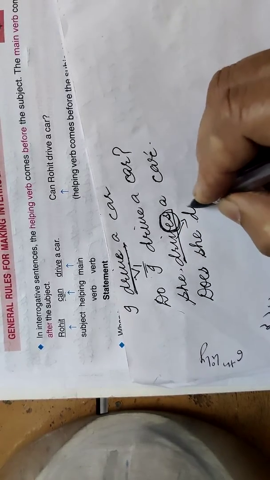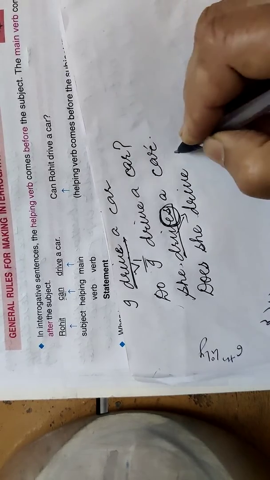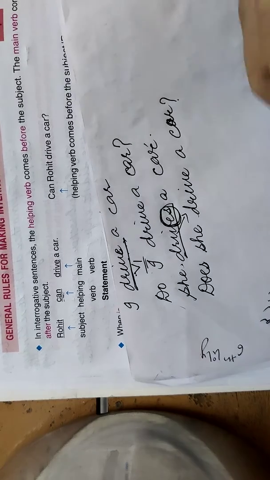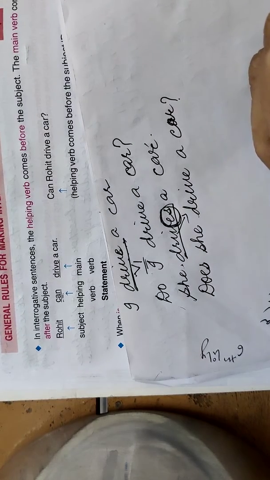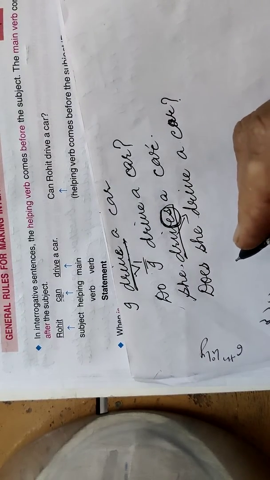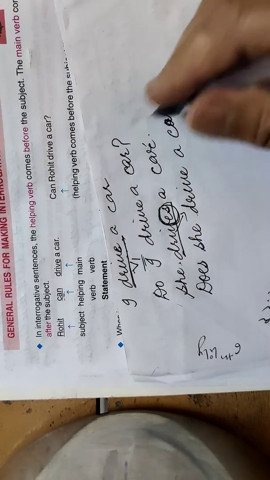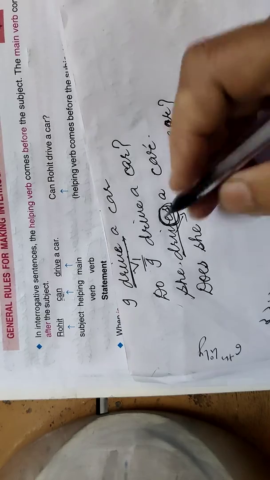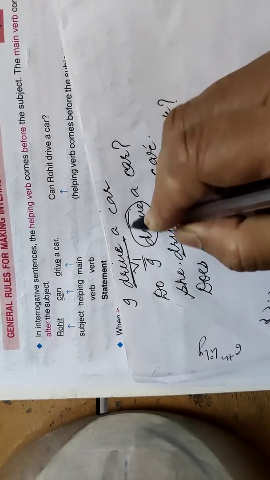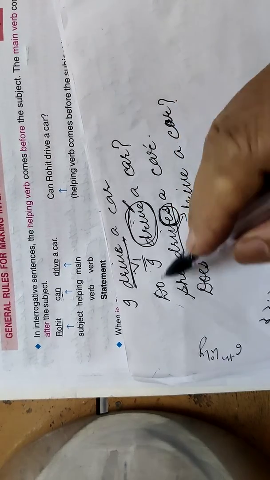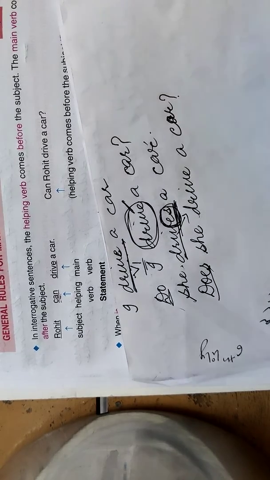Does she drive a car? Now children, I know this concept will be clear to you. You have to keep in your mind only the form of the verb. If it is the first form of the verb, you will be taking out do. If it is es, then you will be taking out does.